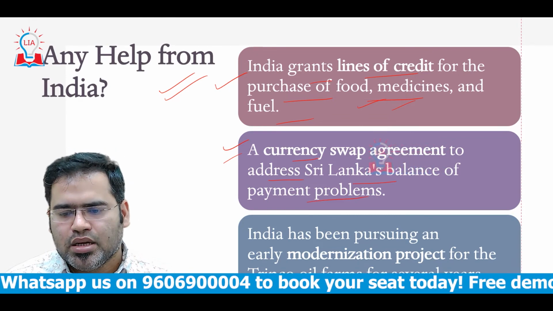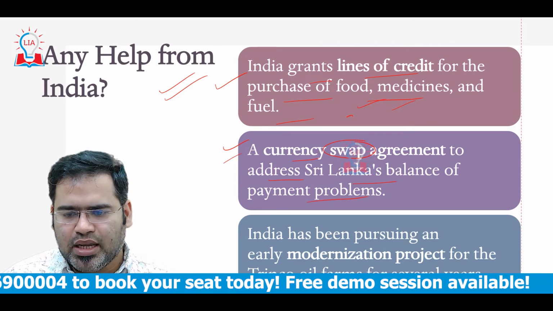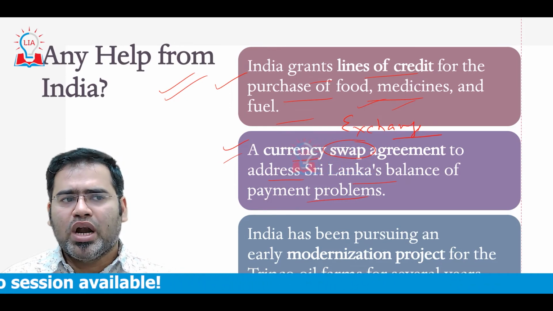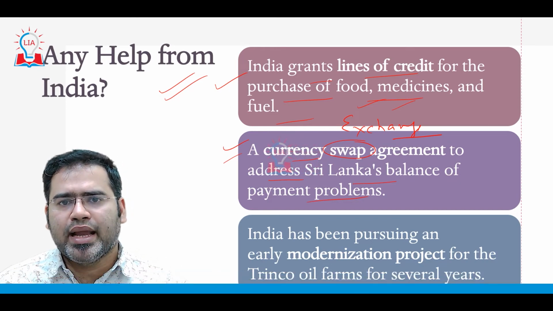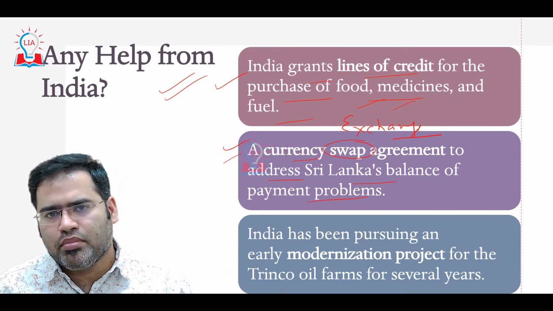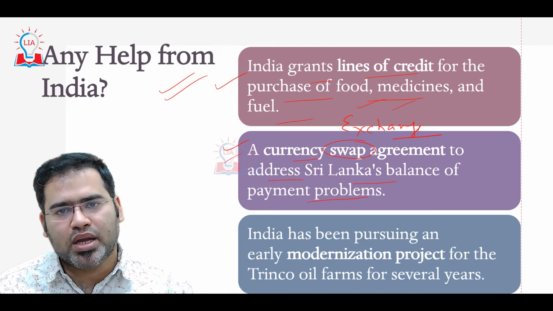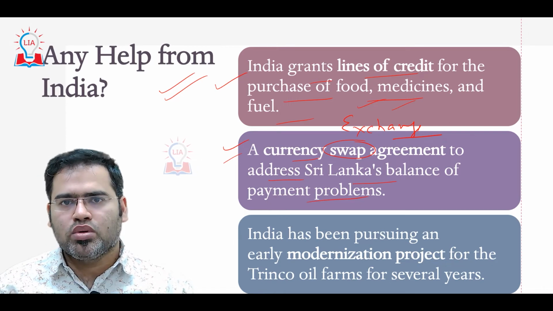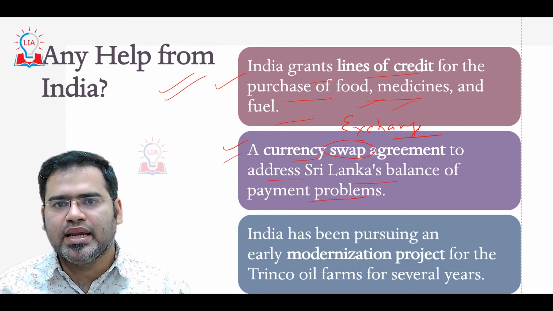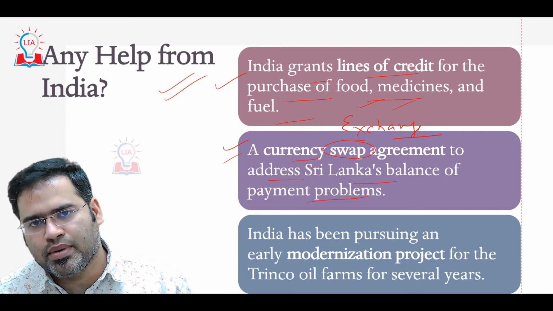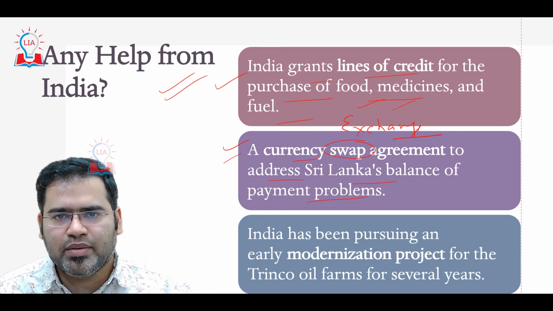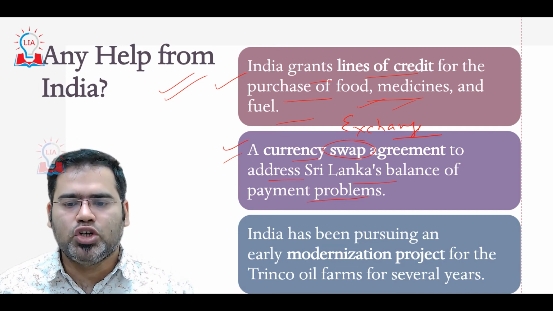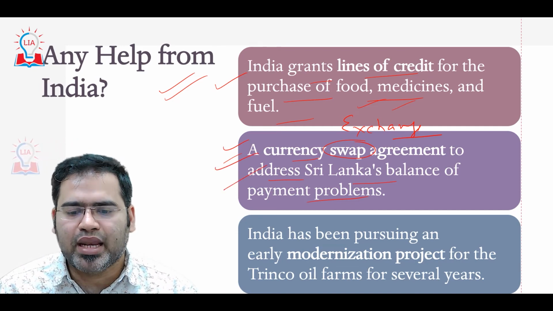Second important, a currency swap agreement to address Sri Lankan balance of payment problems. What is this actually? Swap is nothing but exchange. It is a currency exchange agreement. What will happen here is the Sri Lankan government can purchase from India by paying in their own local currencies. That means it is not dependent on a third party, that is dollars. So at a predetermined rate only, the Sri Lankan currency and the Indian currency will swap with each other without getting impacted by a third country currency, for example the dollar. That is known as a currency swap agreement.